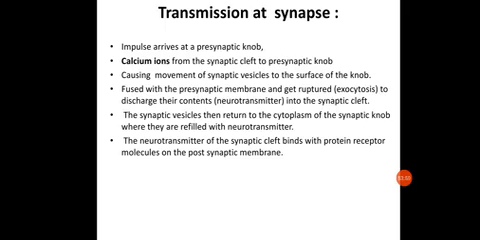Now, how does this transmission occur at the synapses in the chemical form? Let us see. The impulse arrives at the presynaptic knob, due to which the calcium ion concentration starts increasing and calcium moves from the synaptic cleft into the presynaptic knob.